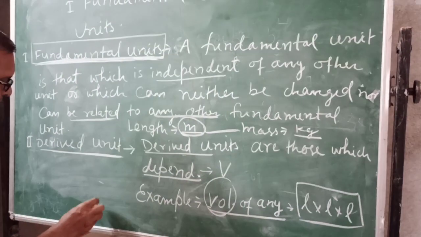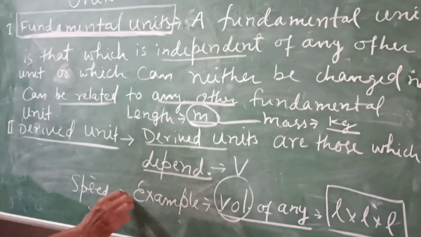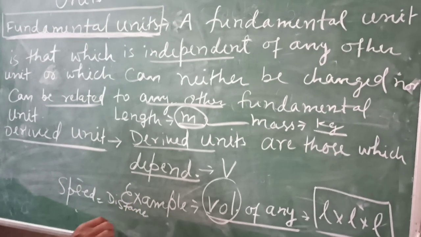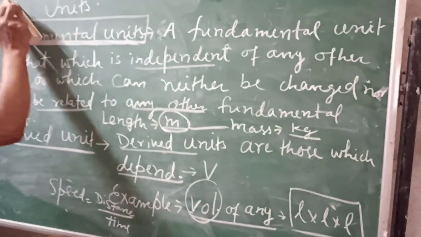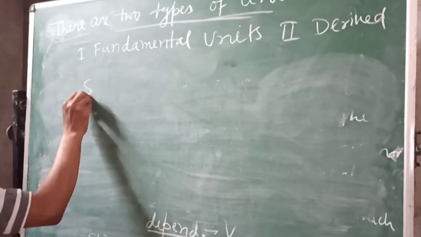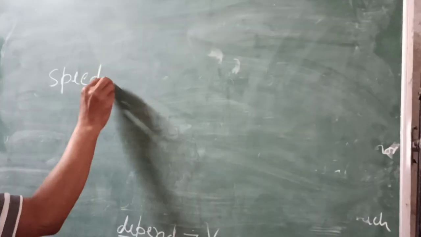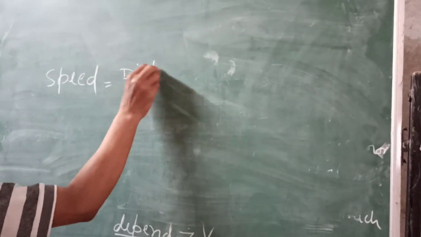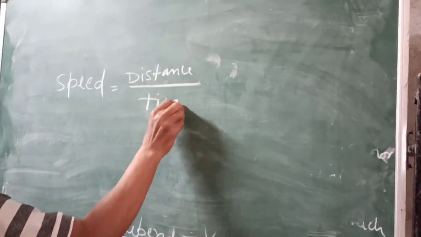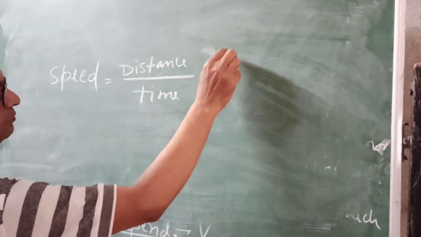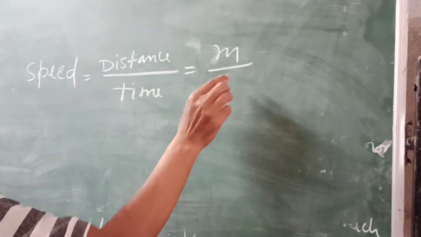Second example, speed is equal to distance by time. Distance is measured in meter and time is measured in second.